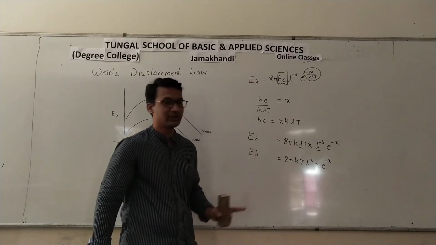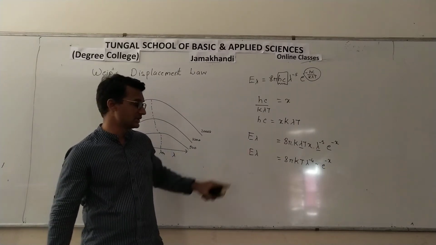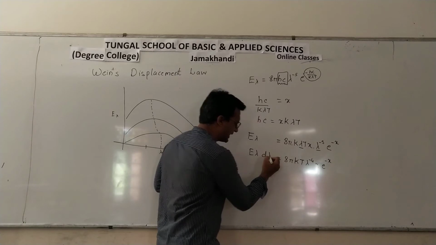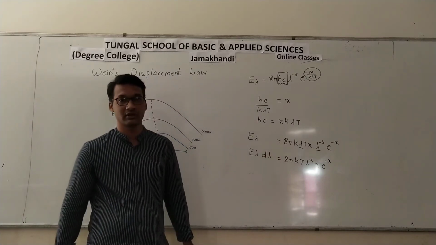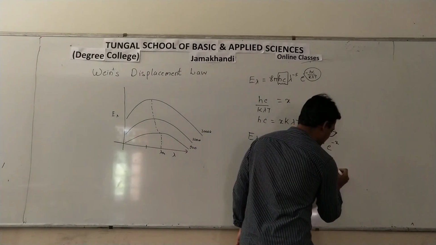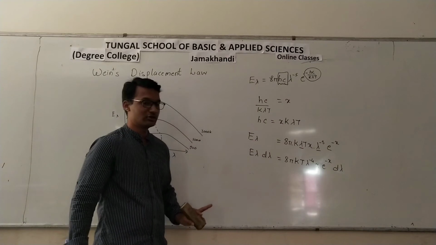This is E lambda, the energy intensity. If you want to find the total energy, you will have to multiply by d lambda, which is a small energy interval. If you are multiplying here, you need to multiply on both sides.